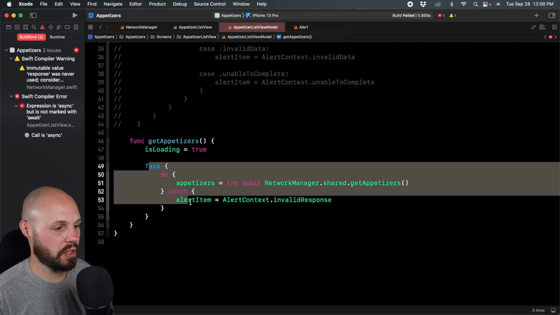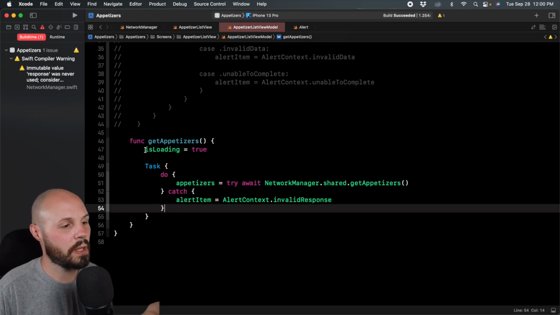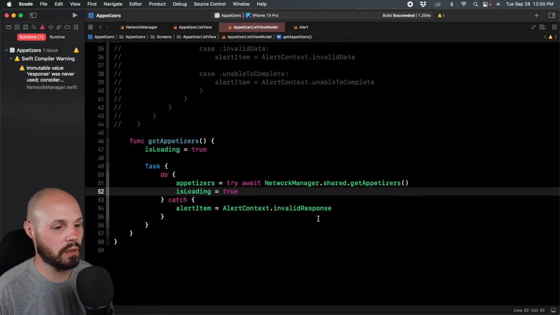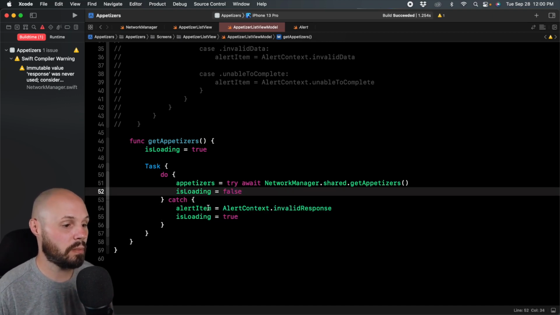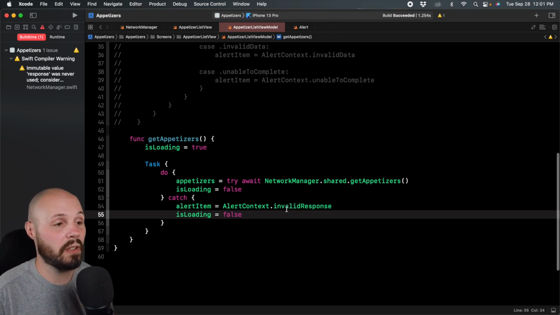So the simplest way here is to just wrap this in a task to put it in an async context. I want to make sure I handle isLoading, switching that back to false in both of these cases. So I've got to make sure I do that here. isLoading is true, don't forget to make it false. That way I hide the loading spinner, whether we get a good response or a bad response. Now that's pretty much it when we're not handling specific errors.